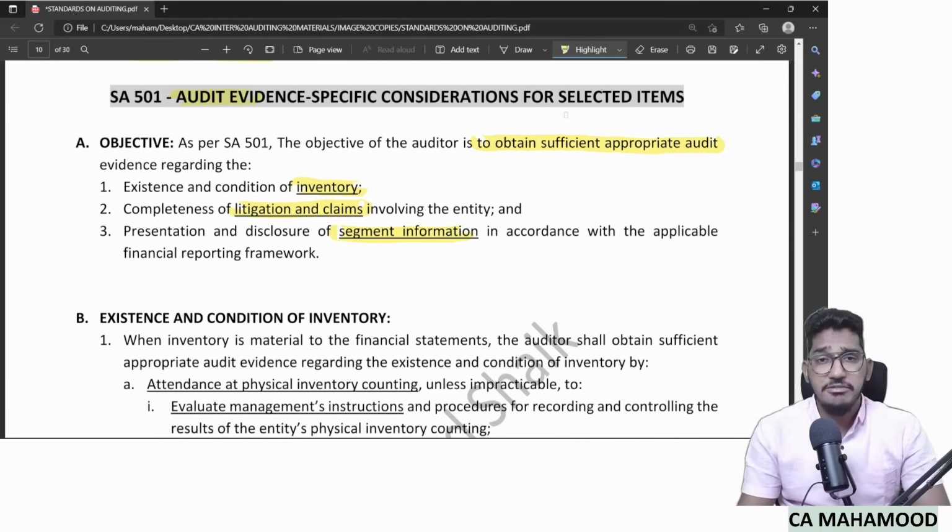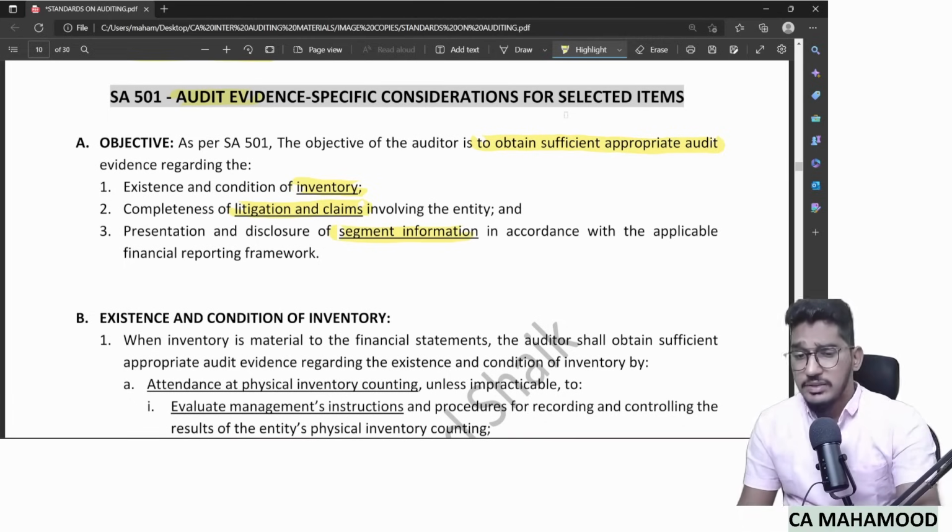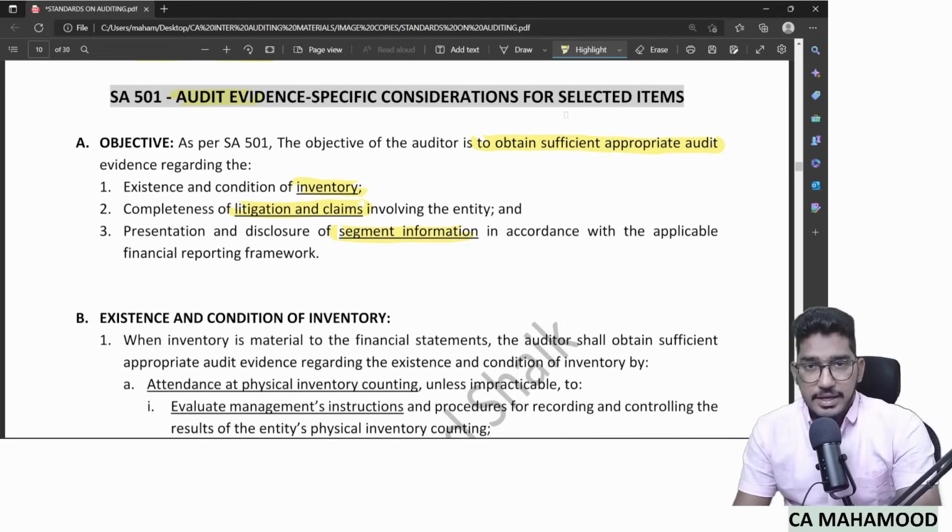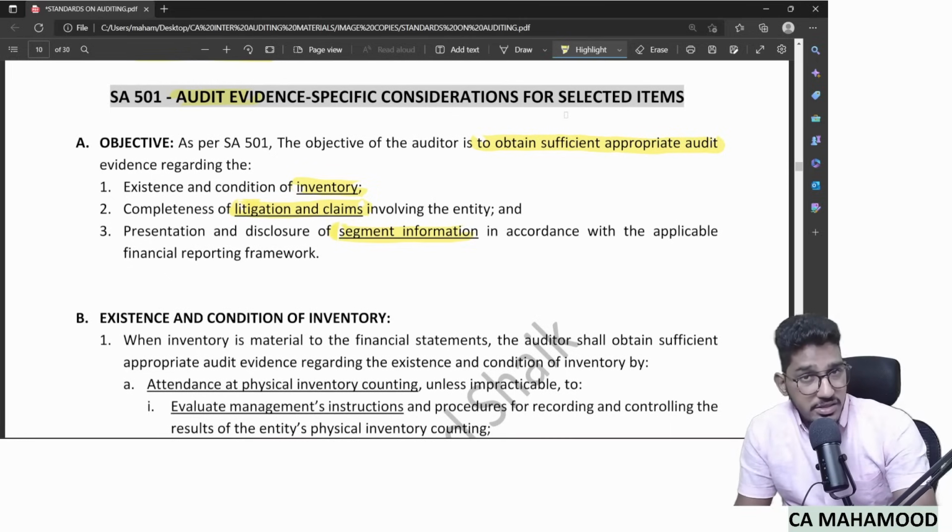So the 3 items which SA 501 is talking about are inventory, litigations and claims, then segment information. Let us try to revise now how to obtain evidence regarding existence and condition of inventory, how to obtain evidence regarding litigations and claims, how to obtain evidence regarding segment information, and what SA 501 provides as guidance here.